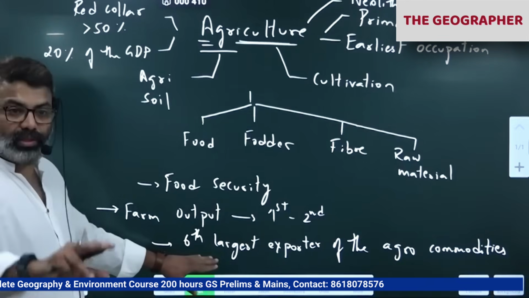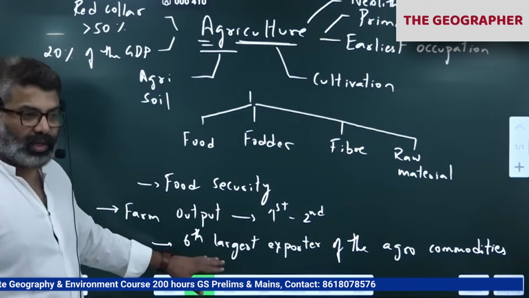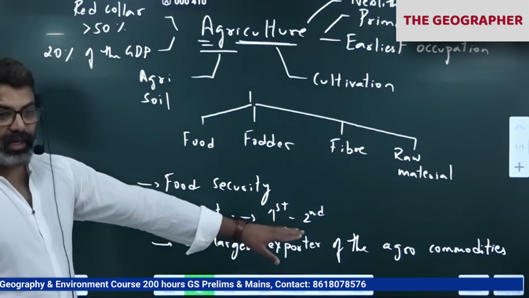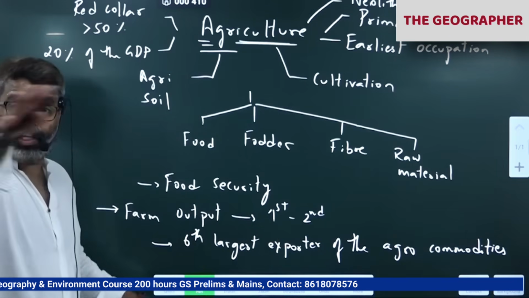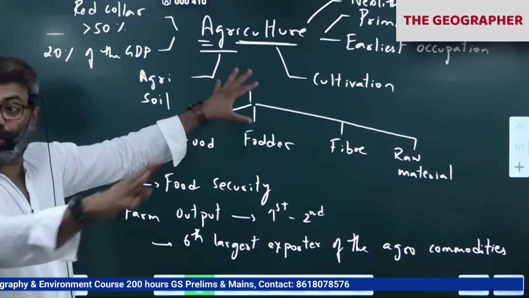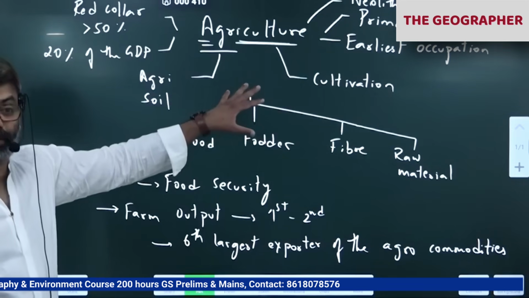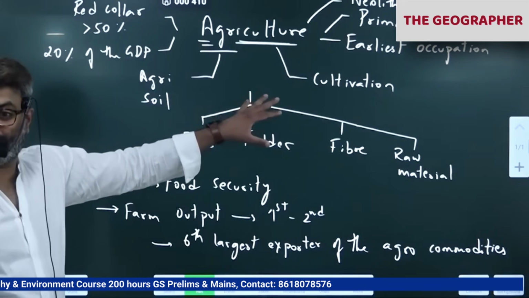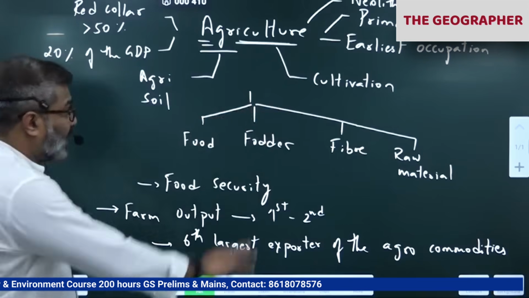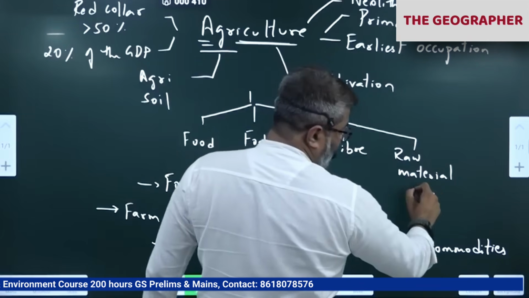You don't have to worry about it. You should mention that approximately we are 6th or 7th largest in agro export. And a large number of industries in India depend upon the agriculture sector for raw materials. They are called agro-based industries, food processing industries, agro-based industries, correct? So raw materials from the agriculture sector,